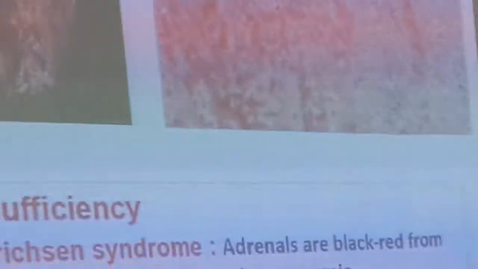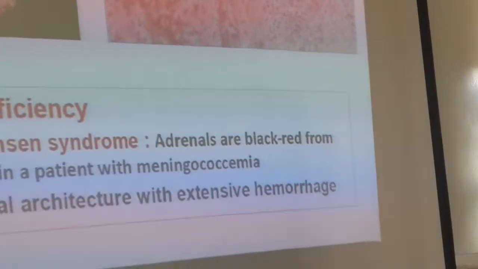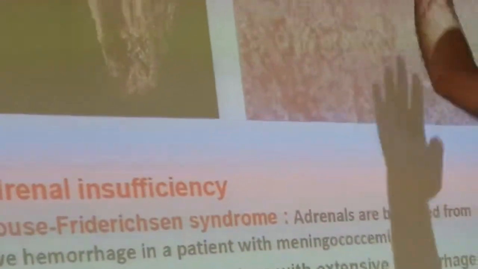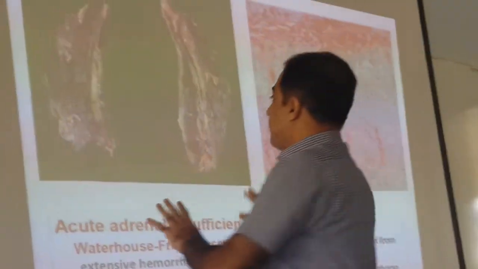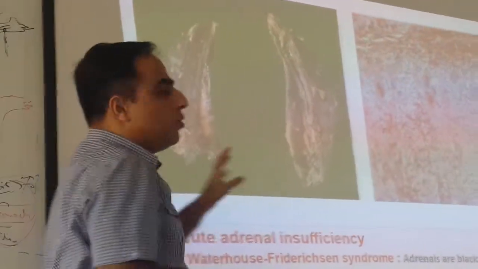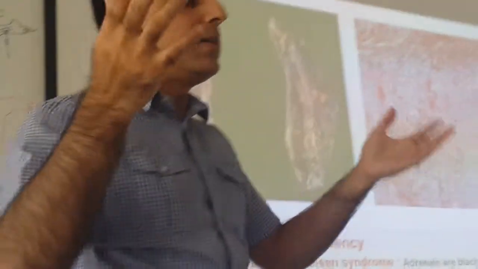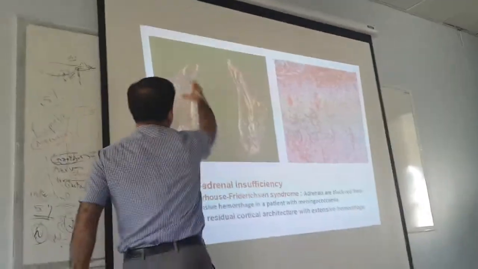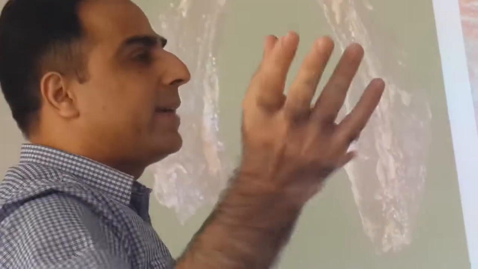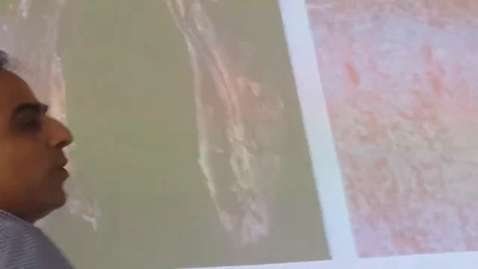Once they go to the adrenal glands, the glands will become black, red, and there will be extensive hemorrhage. Normally the glands should be yellow colored because of the intracytoplasmic lipid. Here they become red, black, and only this portion is yellow. What is this?